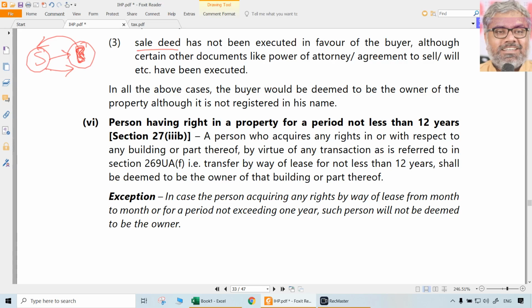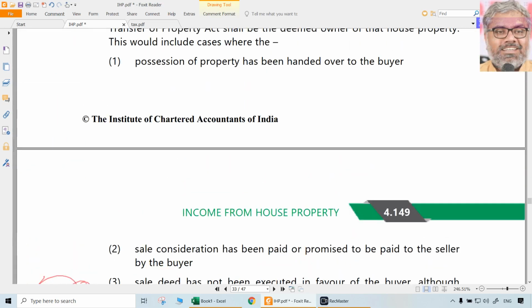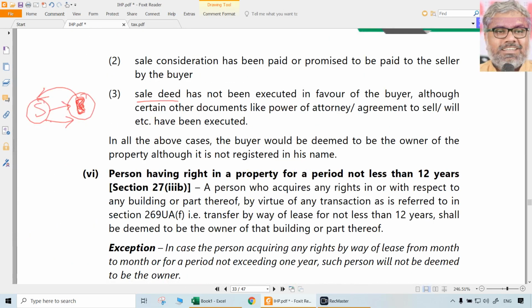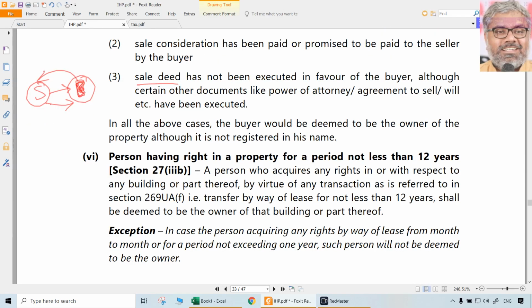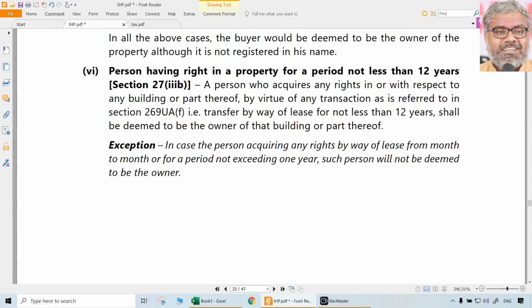So just because, let us say, the sale deed is not registered, let us say this guy is not in India, or maybe for registration they want some auspicious moment, till that time they don't want to register. Fine, but everything else happened. Sale consideration is paid or promised to be paid, some advance is paid, possession of the property is already taken by the buyer. Just because some legal formalities are pending, we cannot say the transfer did not happen. Transfer happened. The law says that the buyer will be deemed to be the owner of the property, even though it is not registered in his name. That is the point here. Buyer would be the deemed owner of the property, even though that is not registered in his name yet.